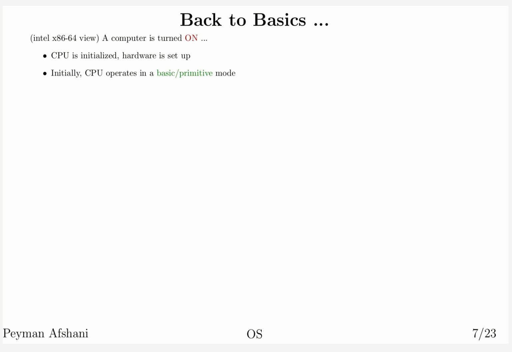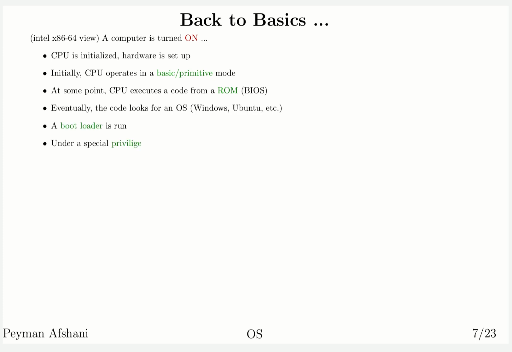In an Intel machine, the way this works is that the CPU starts by working only in a primitive and basic mode. You can look at the manuals for the details of it. Here, I'm just going to go through it quickly to simplify things. Essentially what this means is that inside this primitive mode, there isn't really the notion of security or privilege mode, all that stuff. But luckily in this mode, the CPU does not need to execute random code from the internet. It can only execute code that is very trusted. So for example, from a read-only memory.